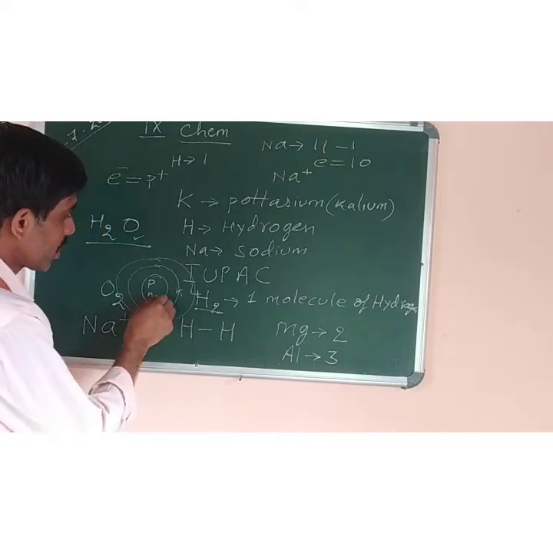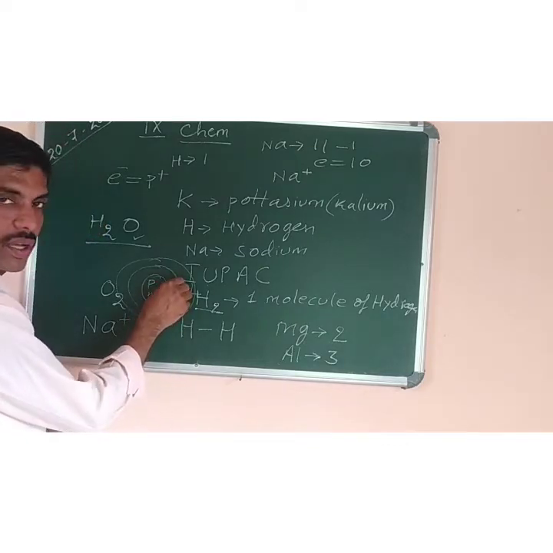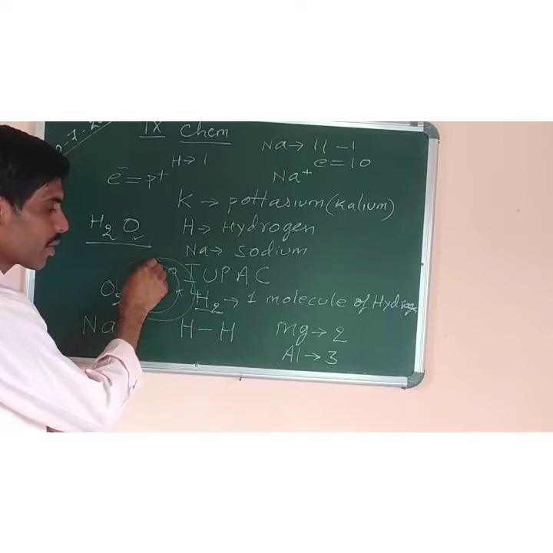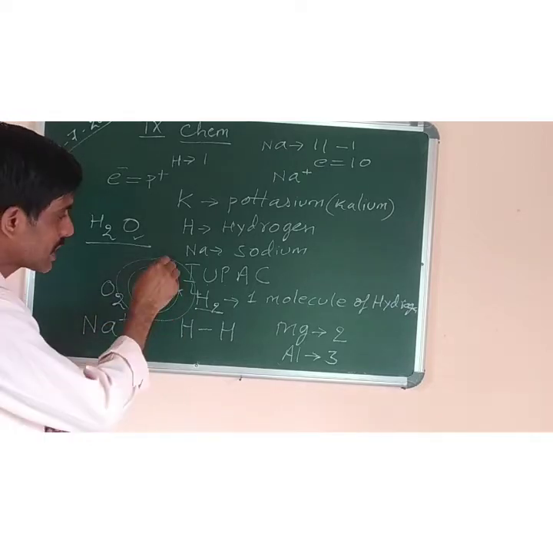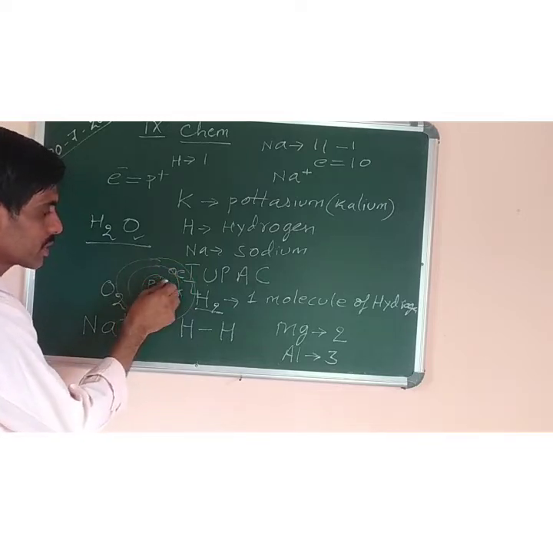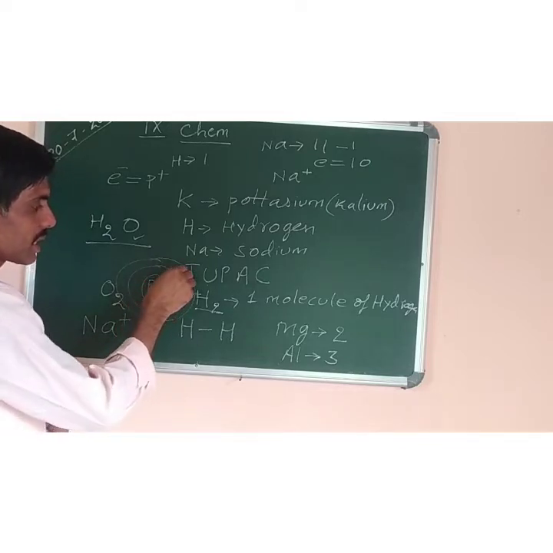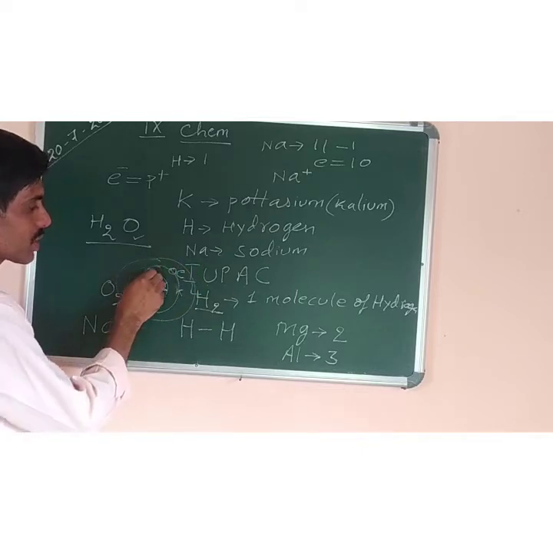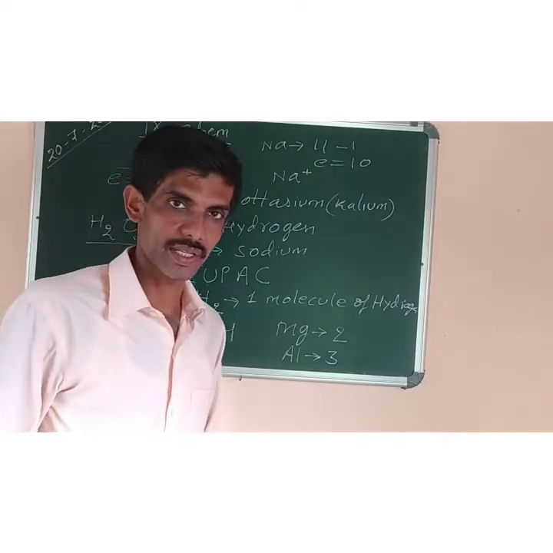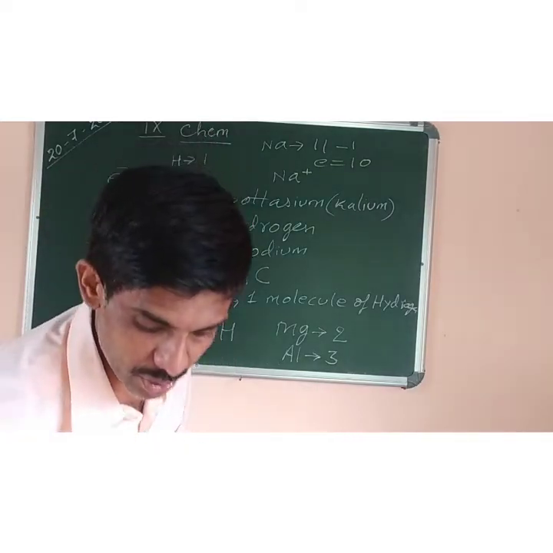In this path or orbit, the negatively charged electrons revolve around the nucleus. These negatively charged electrons are equal to the number of protons. Suppose if protons are 6, then the number of electrons will also be 6, 2 in the first shell and remaining 4 in the second shell. Got it? Hope you have understood this one.